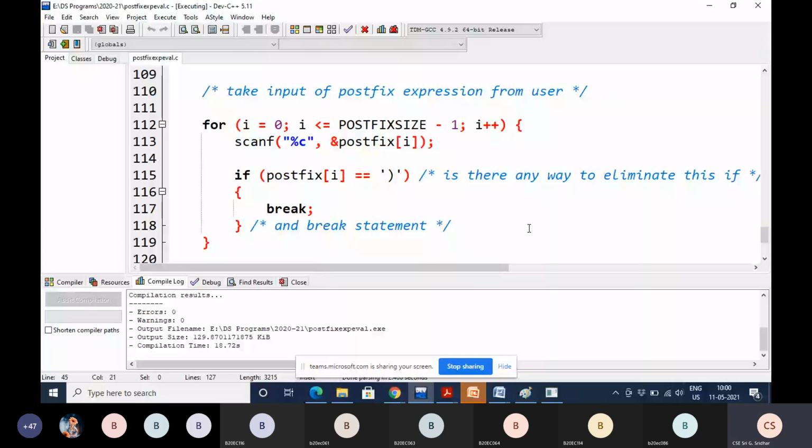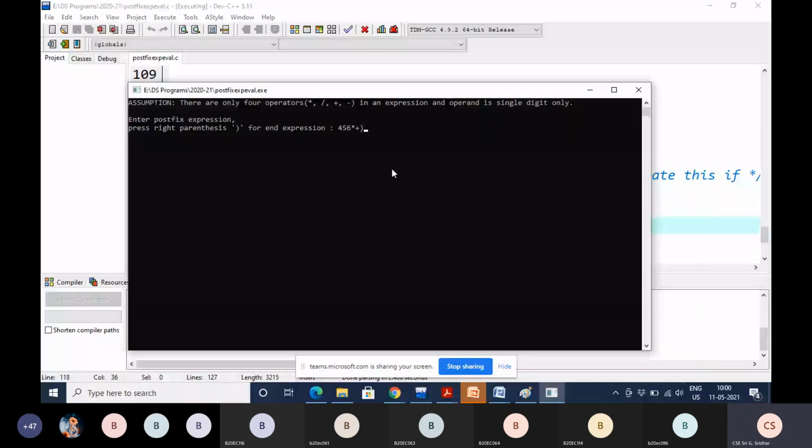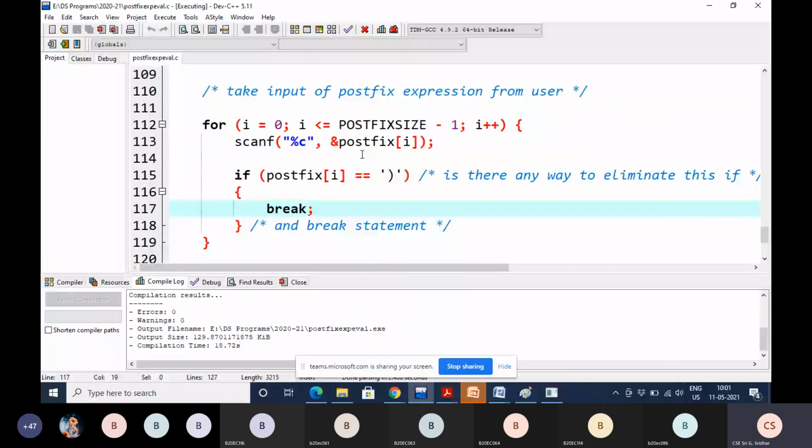You are reading 4 first, isn't it? So whenever you are reading 4, if postfix of 0 equal to right parenthesis.